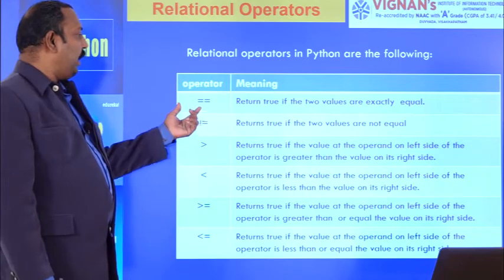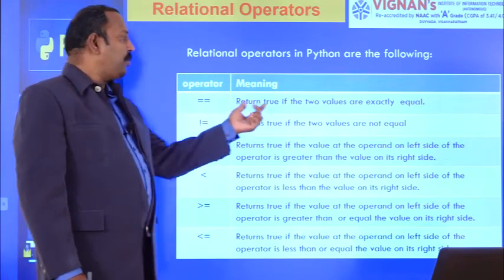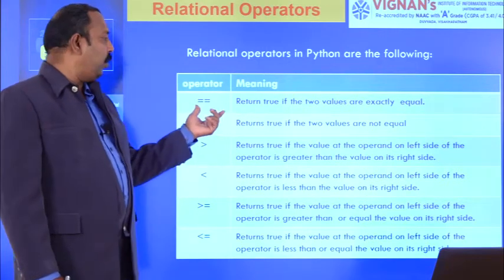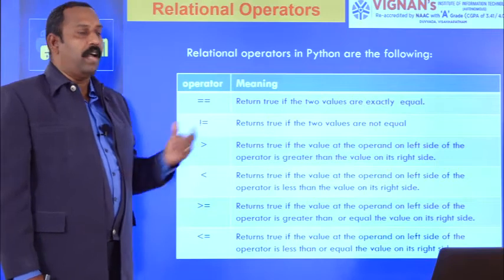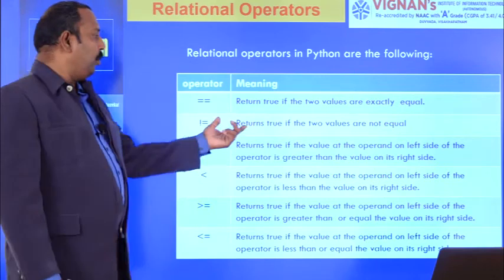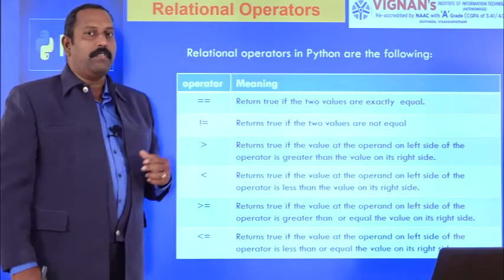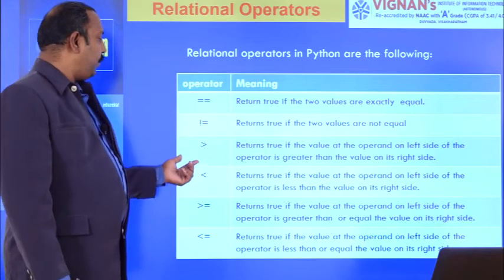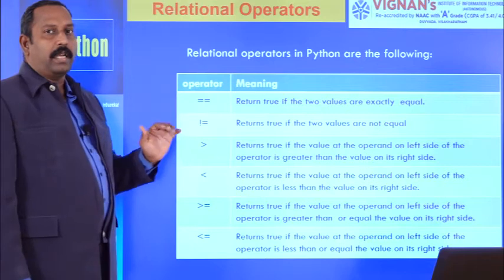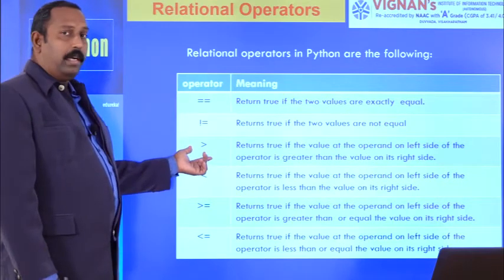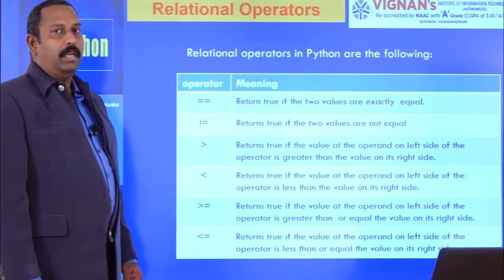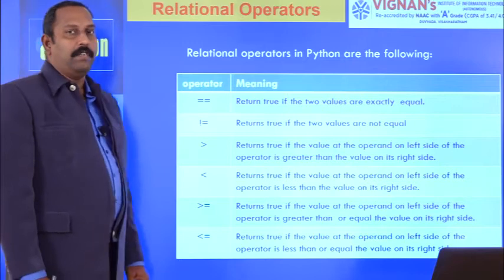The first one is double equal to. It returns true if both the operands are equal, otherwise you will get false. Not equal to returns true if both the operands are not equal, otherwise false. For the greater than symbol, if the first operand A is greater than the second operand B, you will get true, otherwise false. Similarly less than, greater than equal to, less than equal to. These are the relational operators available in Python.